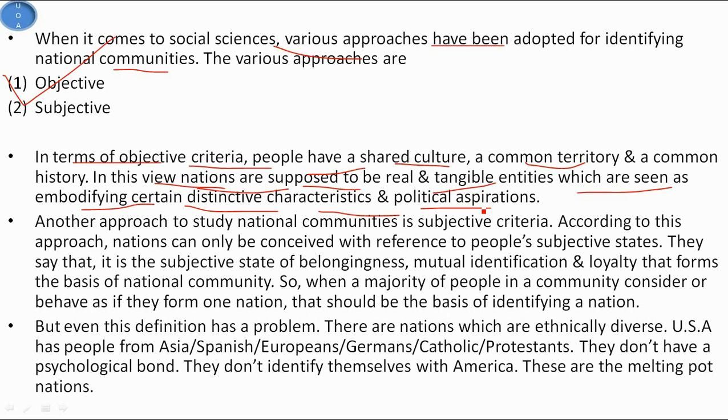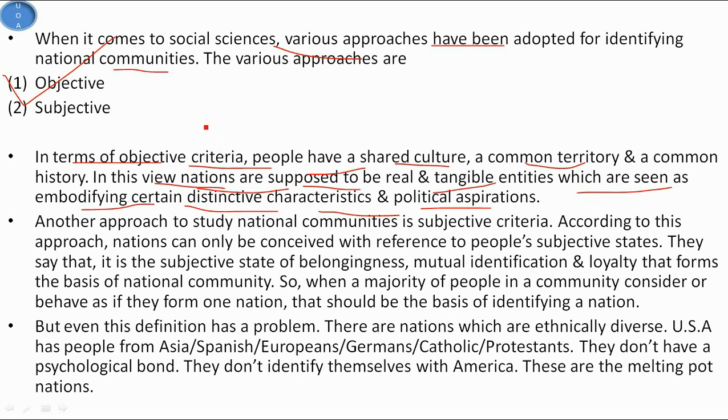Even take the example of Pashtuns. Half of the Pashtuns are in Pakistan and half are in Afghanistan due to the Durand Line. So they don't today form a nation of their own as they are in 2 different countries. Thousands of Pakistani Pashtuns volunteered to fight for the Taliban against the USA. So it shows a deep sense of belongingness exists between them. So objective criteria do not suit the definition of a nation.